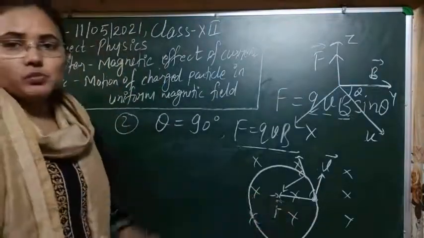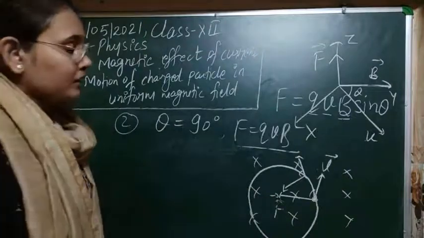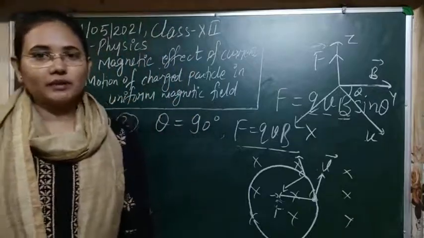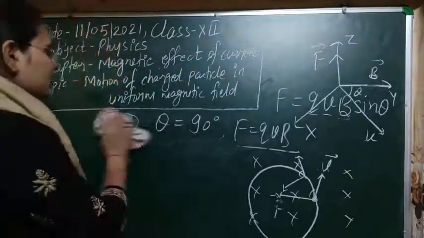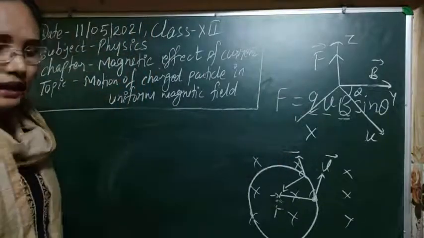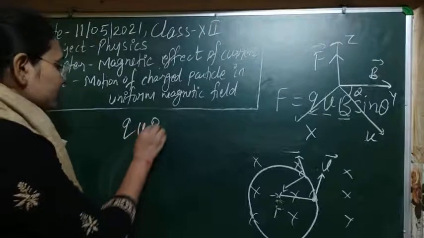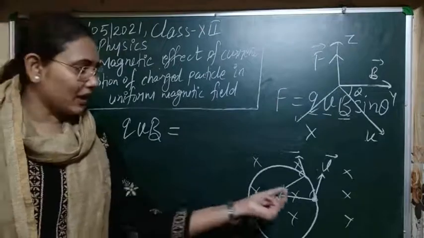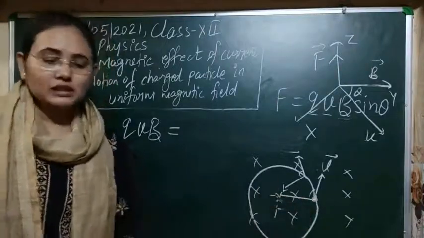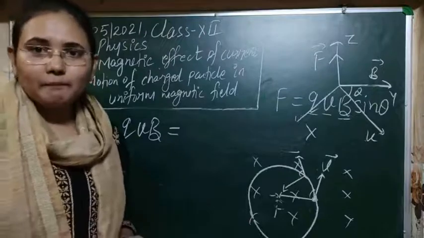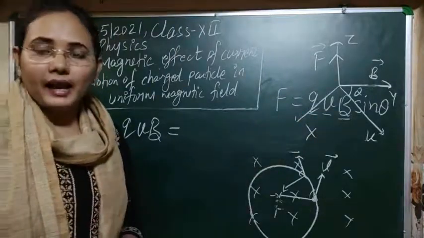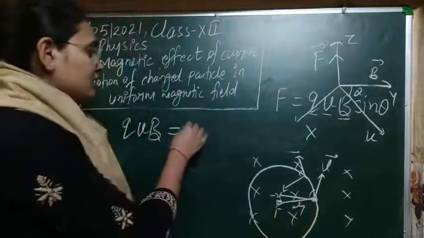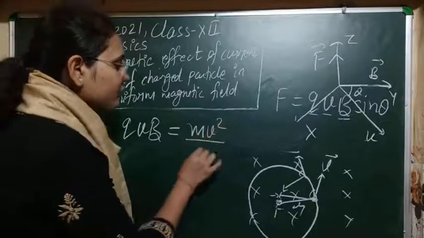So if it is moving on a circular path, then obviously this circle will have some radius. Then how can we find the radius of this circular path? For the radius of this circular path, as F is equal to qvB, this force is providing the necessary centripetal force to the charged particle to move on this. Suppose the charged particle has mass small m, its velocity is v, and it is revolving on a circle of radius small r, then the centripetal force can be written as mv squared upon r.